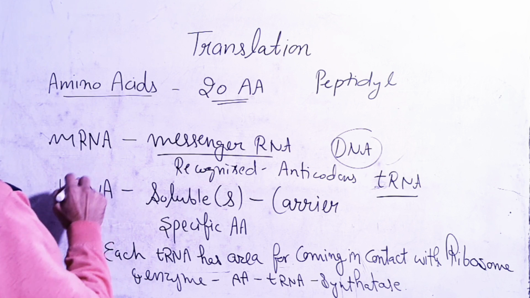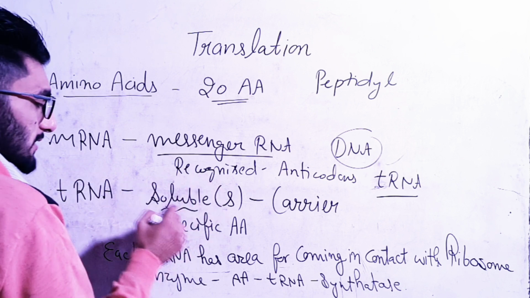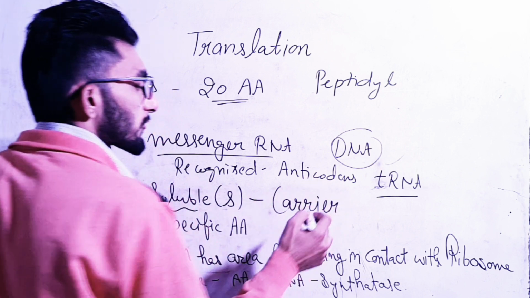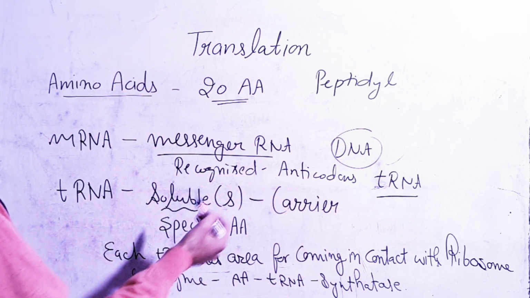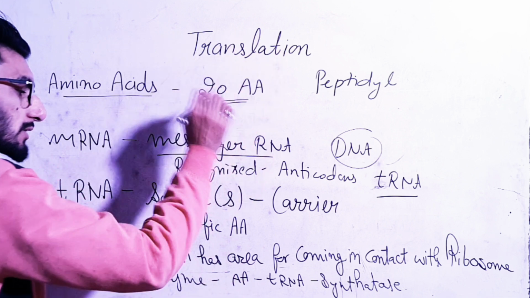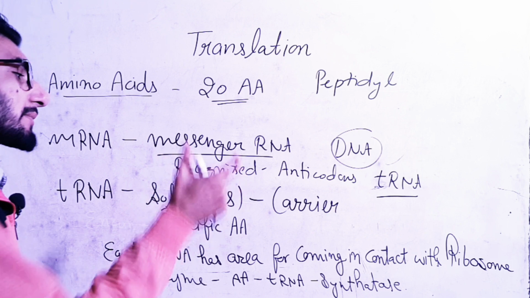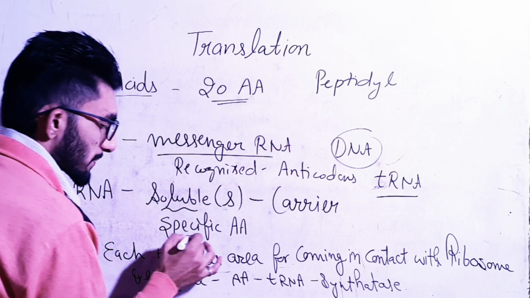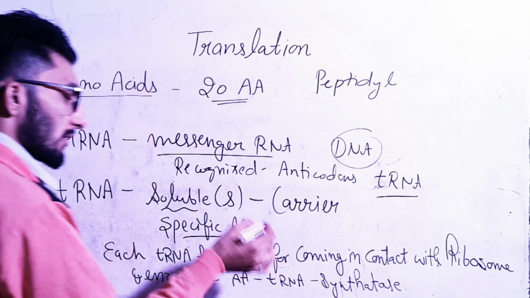Next is tRNA or transfer RNA. This is also known as soluble RNA, and it is the carrier of the amino acids. They will bring a particular type of amino acid to the site of translation. Okay. Where the ribosome and messenger RNA complex is present. Clear? They will carry a specific type of amino acid with them.